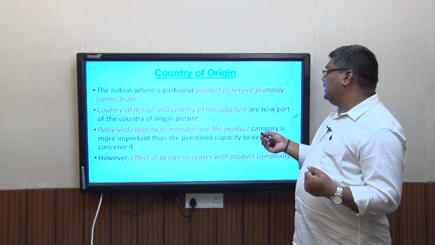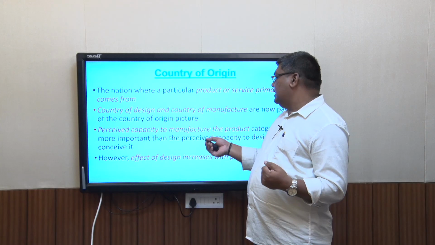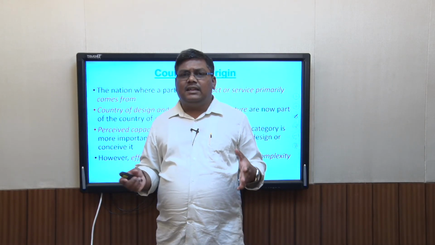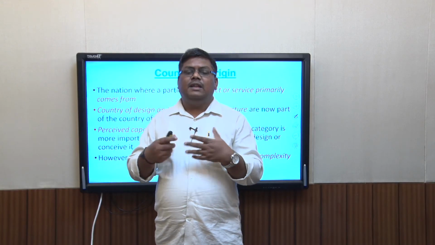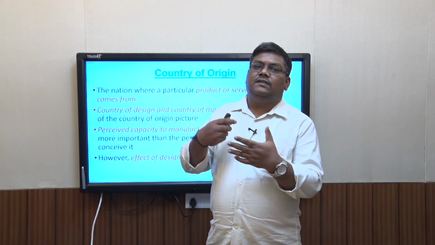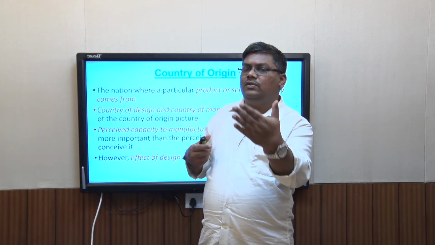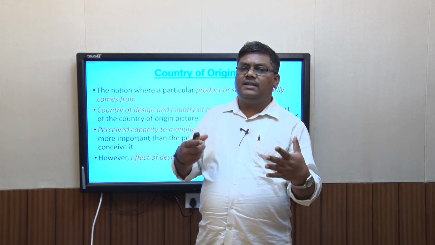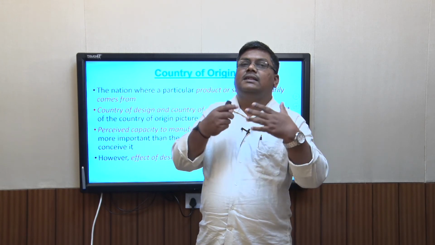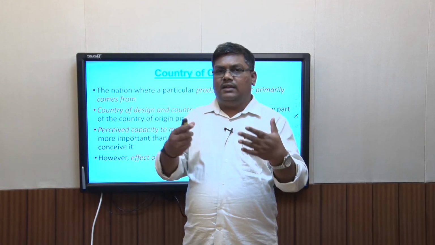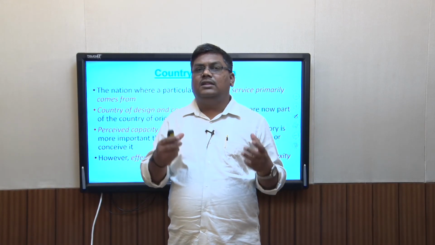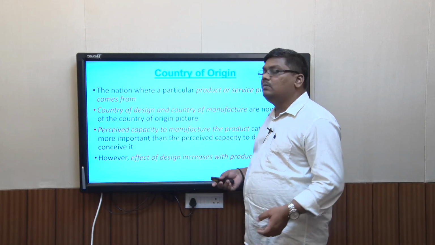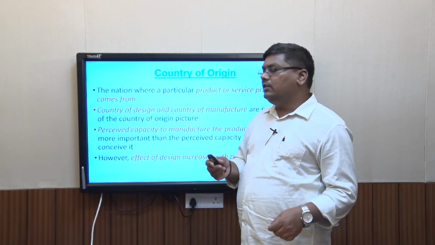Now, perceived capacity to manufacture the product category is more important than perceived capacity to design or conceive it. If the product is manufactured in the US, it is more preferred than if it is only designed in the United States, because if the product is manufactured in my country, this gives me more strength and more reliability to buy the product. And so perceived capacity to manufacture is always a good reason for country of origin being used as an evaluative criterion.